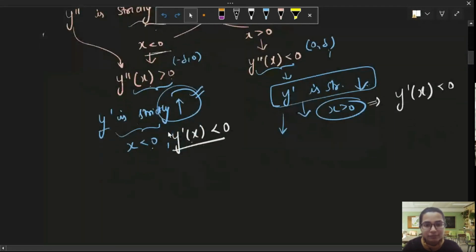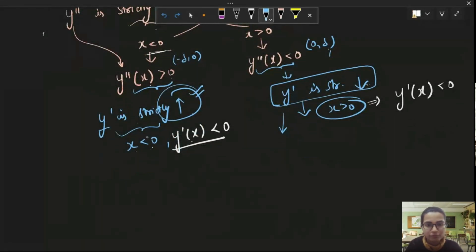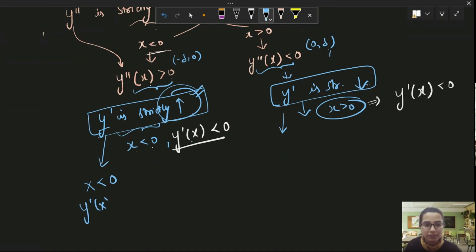Then we just wrote what it means for y dash to be strictly increasing. If x is smaller than 0, y dash x will be smaller than y dash 0. And y dash 0 is 0 here.